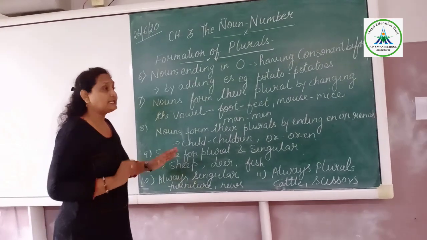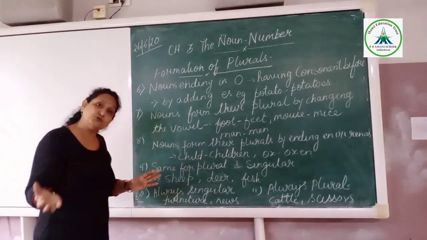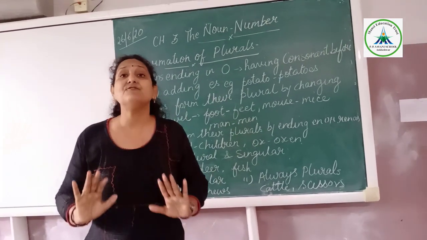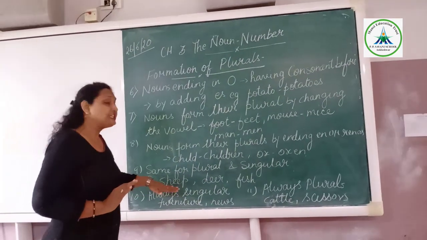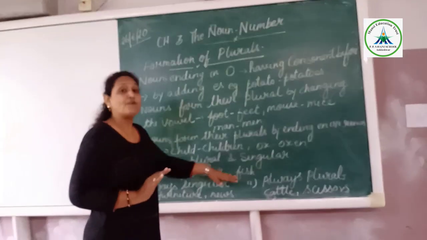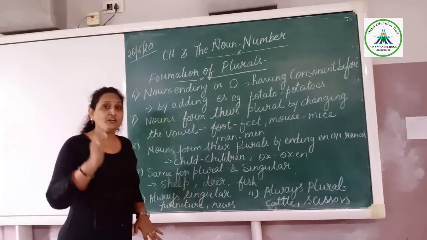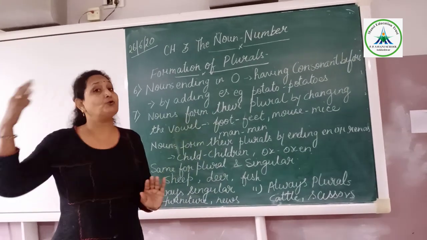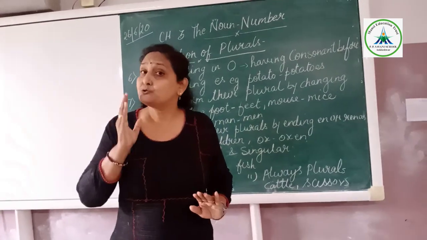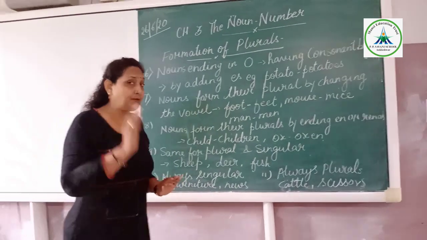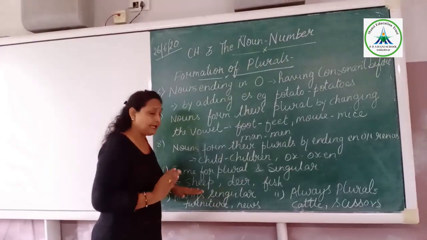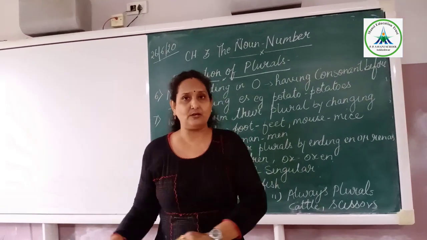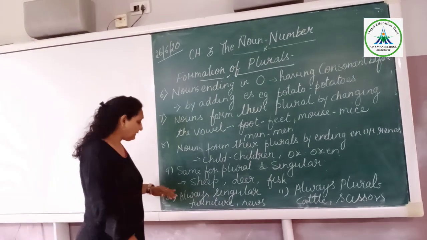Now, some nouns are used for plural as well as for singular, the same word. For example, sheep, deer, fish, hare. If we are talking about one, we will use sheep. If we are talking about more, then also we will use sheep only. So keep in your mind that there are some nouns which are used for singular as well as for plural.